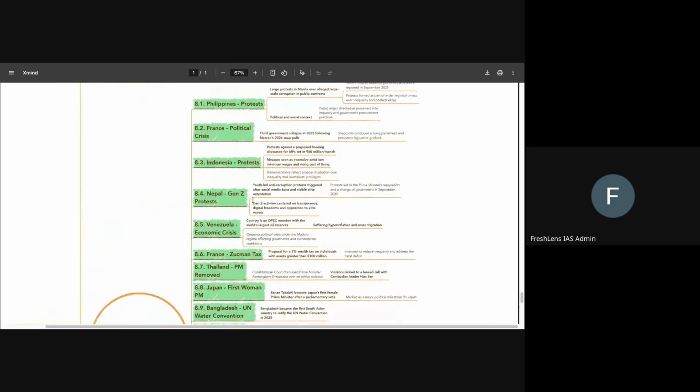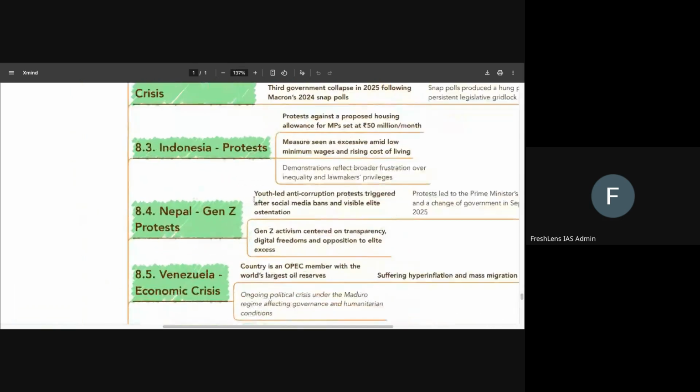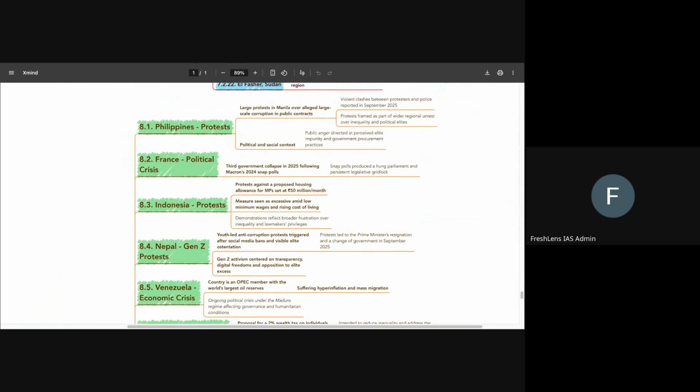Then comes next, which is the various countries in news. What all do we need to know about the countries that were in news? So UPSC does ask questions related to countries in news as well. How do they ask generally is that either they will ask it in a match the following format, wherein they'll give a list of countries and they'll ask why were they in the news, or they'll club certain common type of countries in news and they'll ask for which of the following reasons were these in news. Okay. Just for example, if there are multiple countries where famine had happened, then they'll ask which of the following countries in the past year saw famines and death due to it.